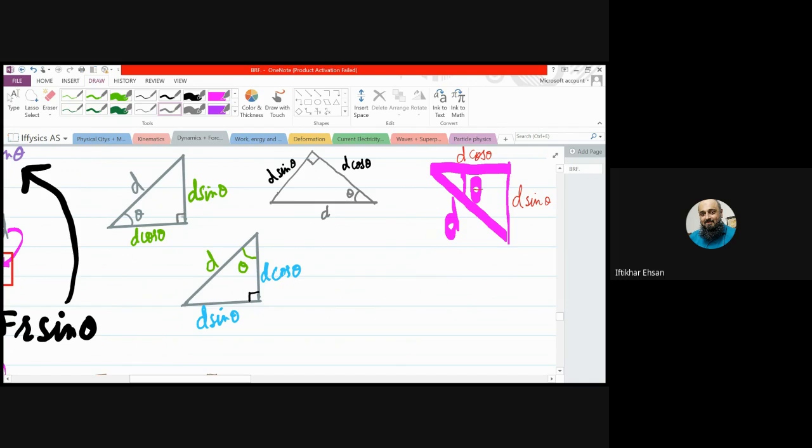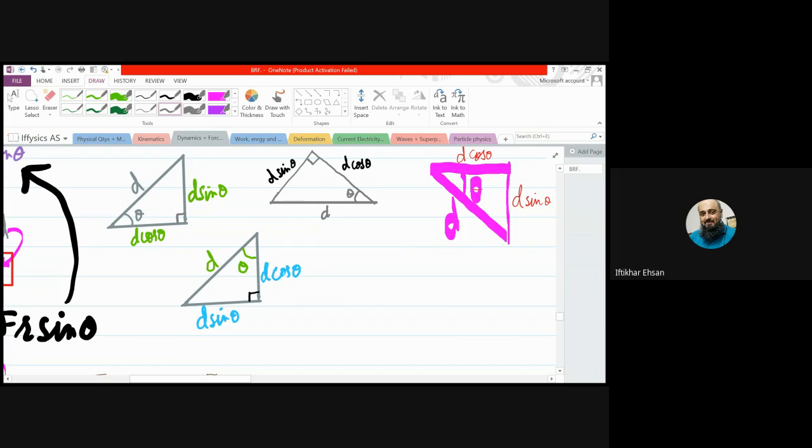Let's say the length in front of the 90-degree angle is the hypotenuse, d. And for the other two sides, let's say there is an angle theta: the length which is adjacent to theta is d times cos theta, and the length which is opposite, in front of theta, is d times sin theta.